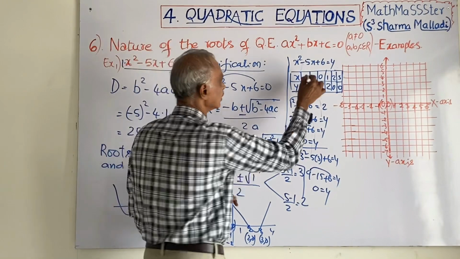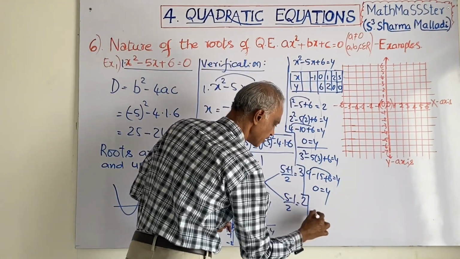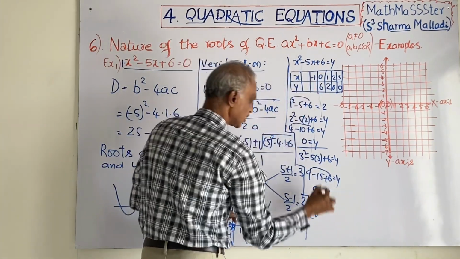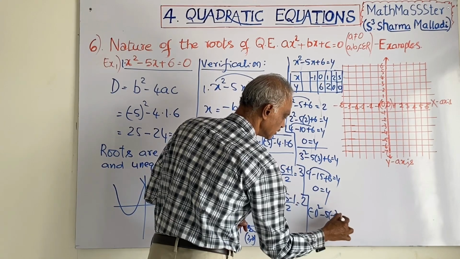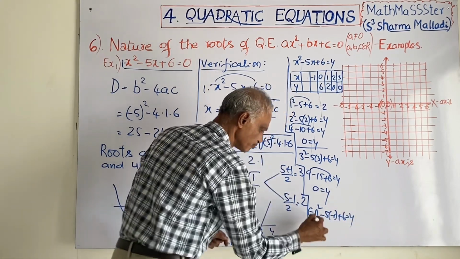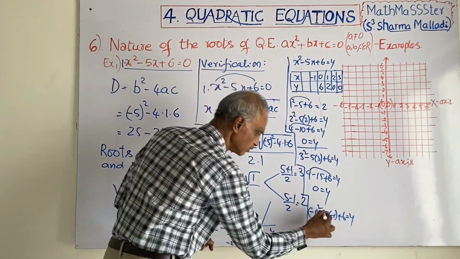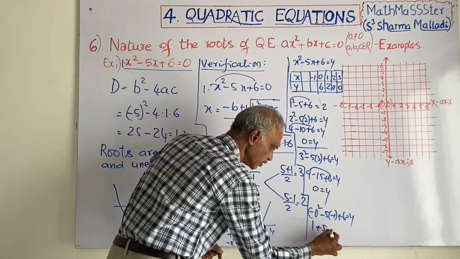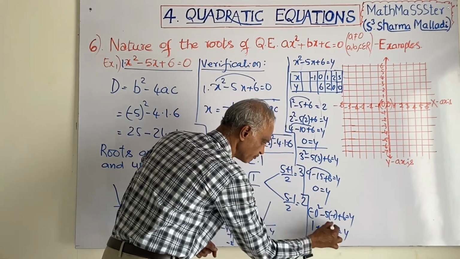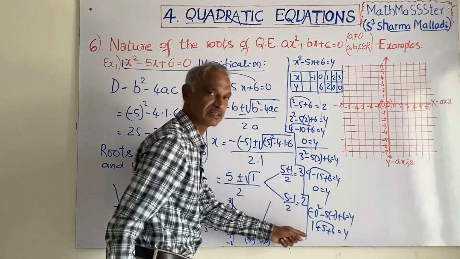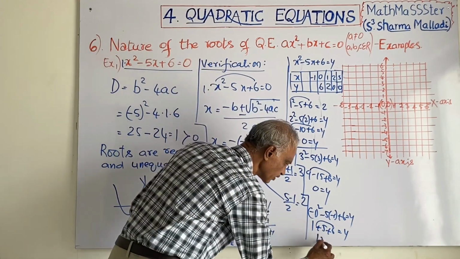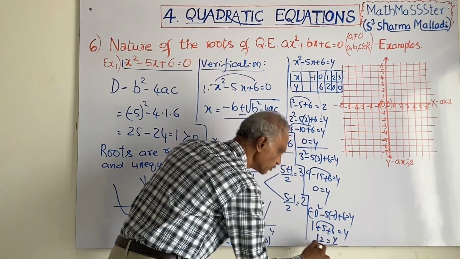Take minus 1: minus 1 whole square minus 5 into minus 1 plus 6 is equal to y. Minus 1 square means 1, minus 5 into minus 1 is plus 5, plus 6 is equal to y. You got 6 plus 1 is 7, 7 plus 5 is 12. Y is equal to 12.